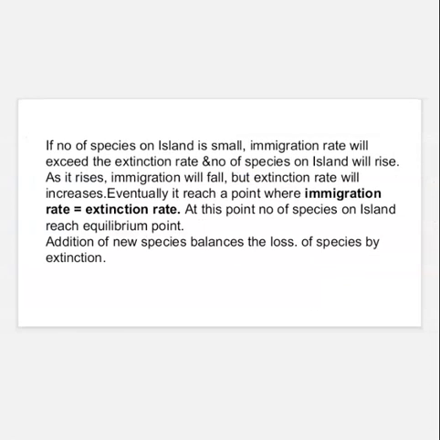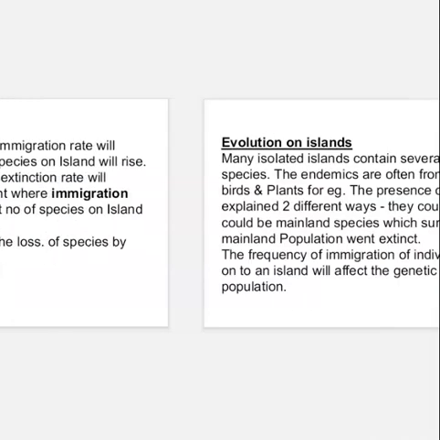If the number of species on the island is small, the immigration rate will exceed the extinction rate and the number of species on the island will rise. As it rises, immigration will fall, but the extinction rate will increase. Eventually, it reaches a point where the immigration rate is equal to the extinction rate. At this point, the number of species on the island reaches the equilibrium point. The addition of new species balances the loss of species by extinction.